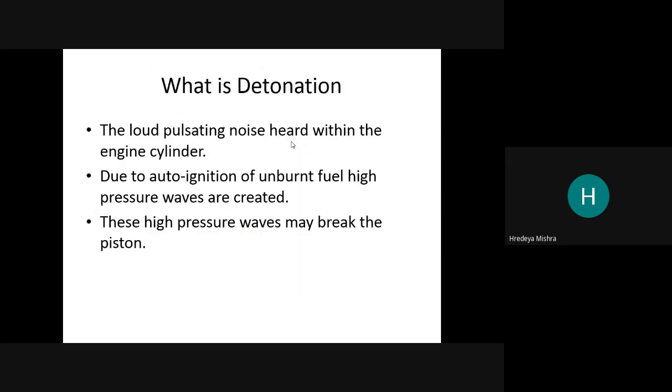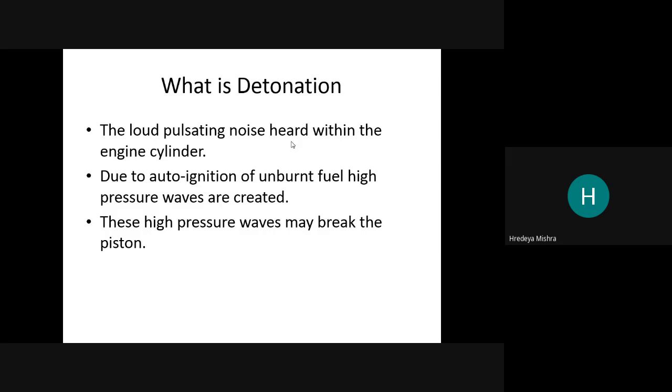See, what is detonation? The loud blasting noise heard within the engine cylinder. Due to the auto ignition of unburned fuel, high pressure waves are created. Some unburned fuel is left in the cylinder, so the sound is generated by that fuel only.